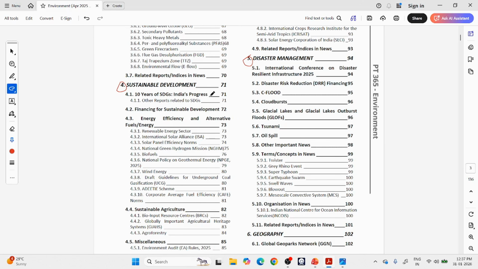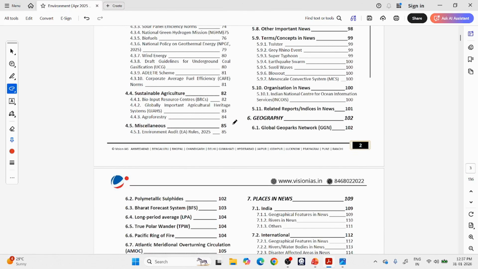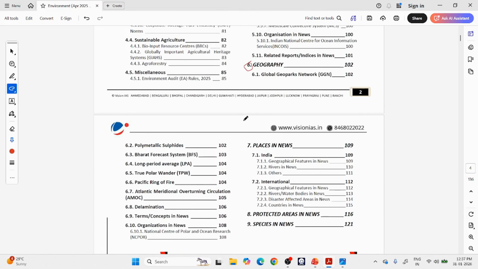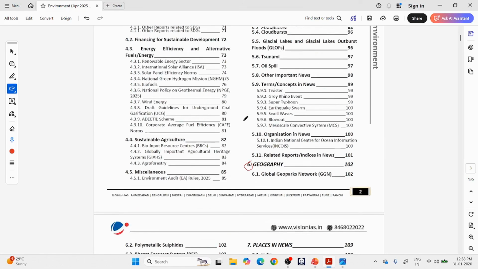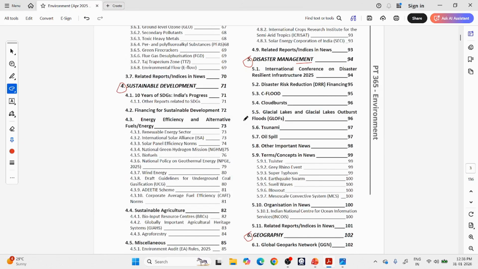So environment is in GS3. The current affairs of disaster management, which is also in GS3, is also included in this PDF. You can also see the current affairs of geography, which is part of GS paper 1, also given here. So geography, agriculture, disaster management, environment, all these four are very closely linked. Agriculture might be given as a part of economy, but the remaining related subjects' current affairs are given in this same PDF itself.